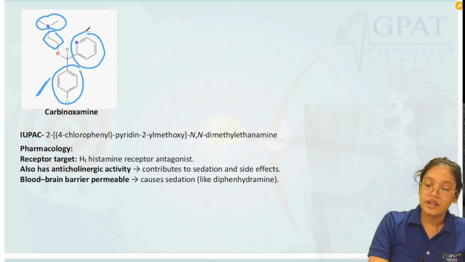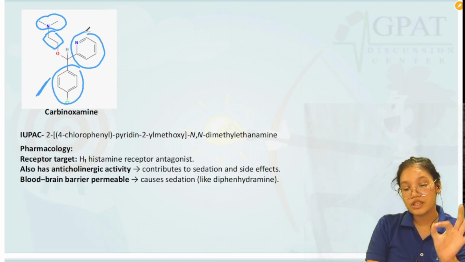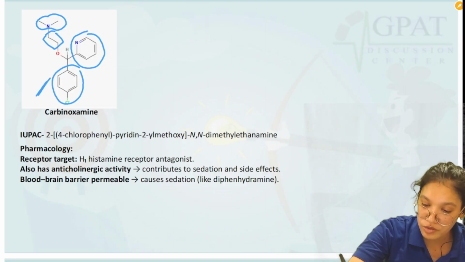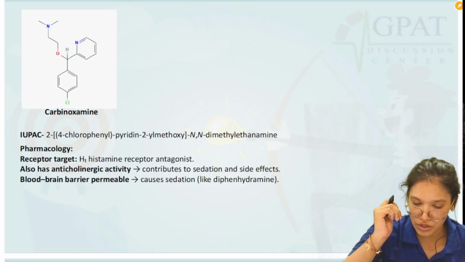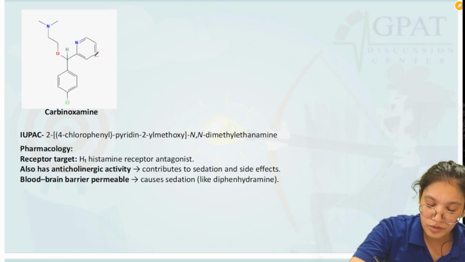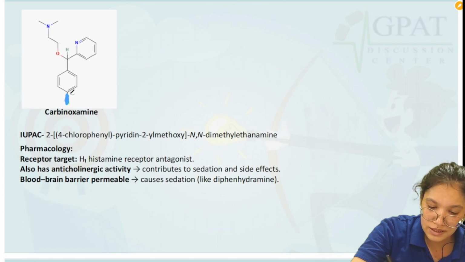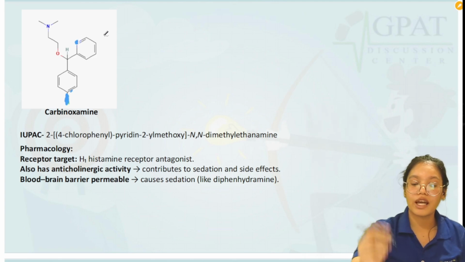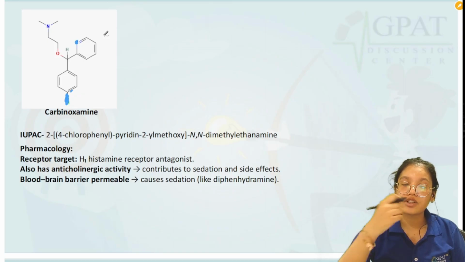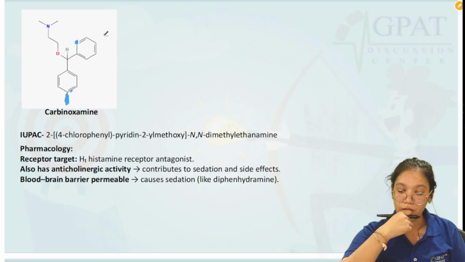Now if you look at the structure carefully, and we make small changes, like removing this Cl and this N from here, meaning two phenyl groups are there, then this structure is of diphenhydramine.